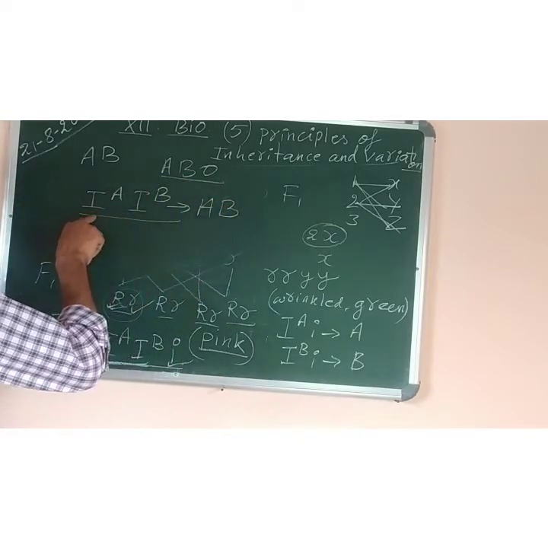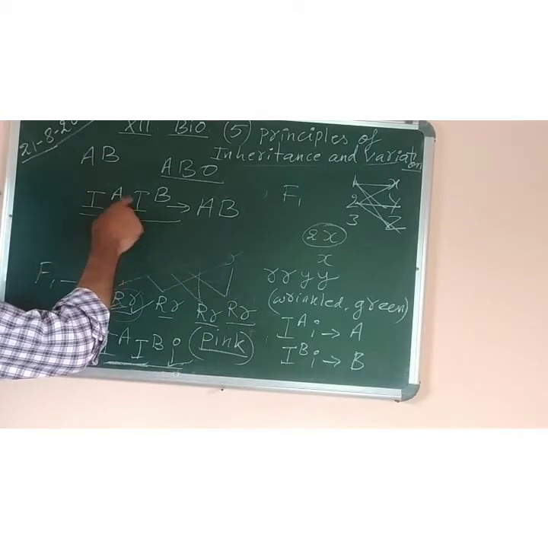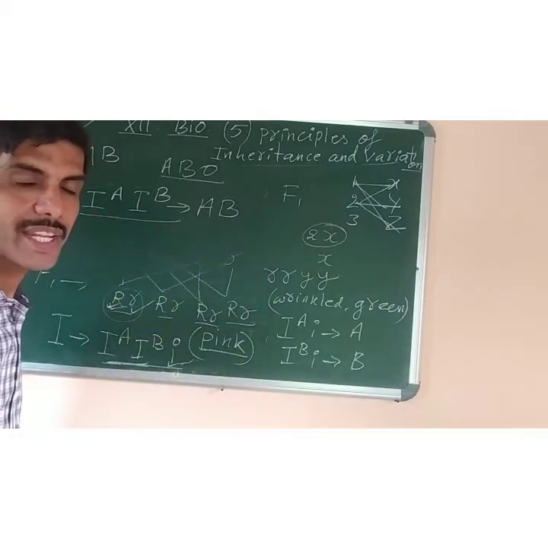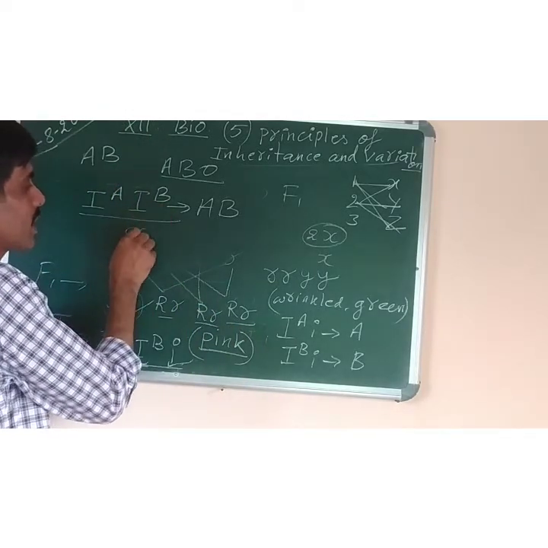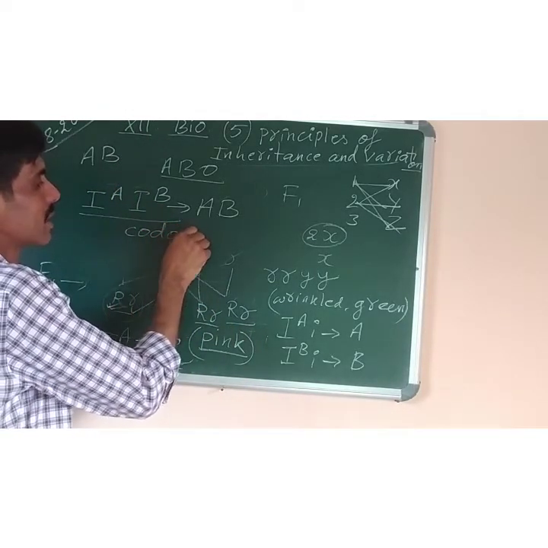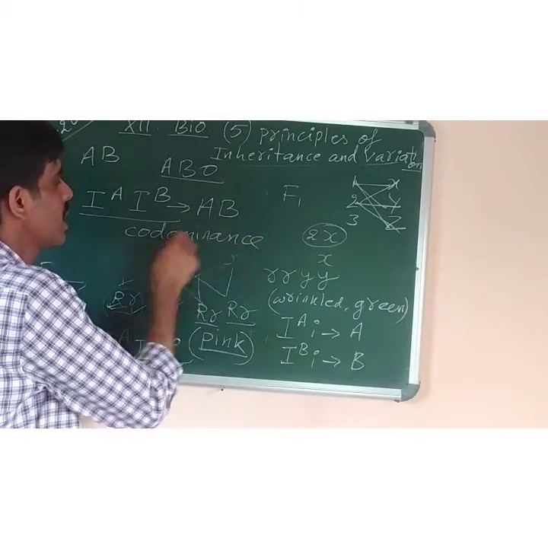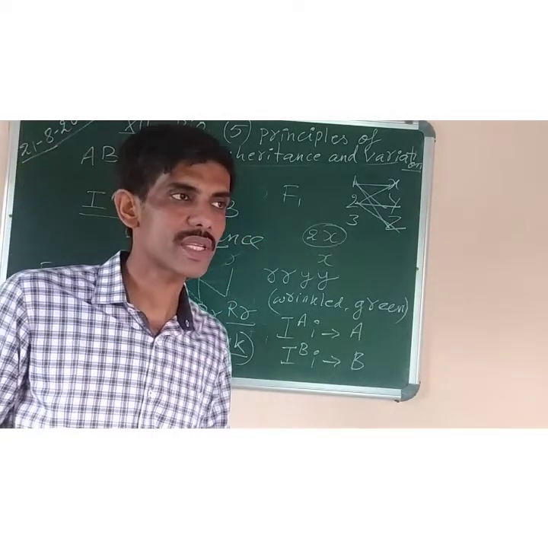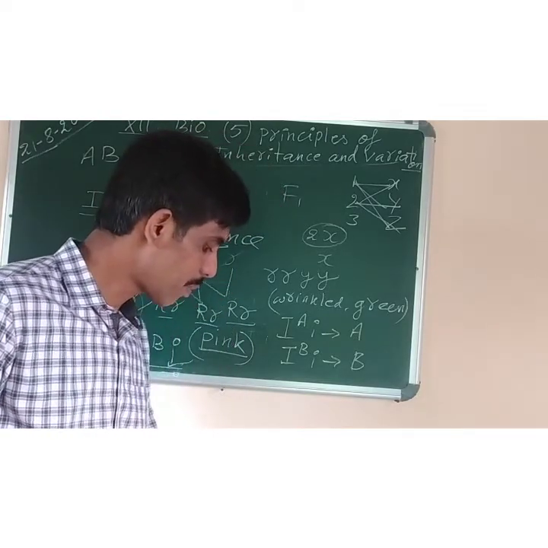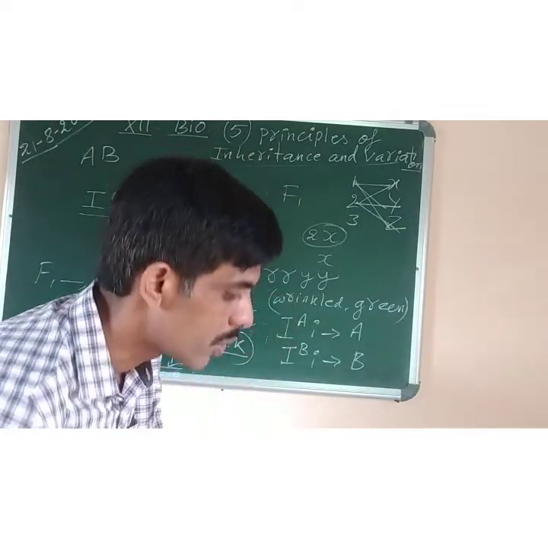It means here both the alleles are dominant. Both of them are expressive. They can express their character. So such a character is called codominance. Means both the alleles are dominant at a time. Got it? So codominance example you can give. ABO blood type is an example of codominance.